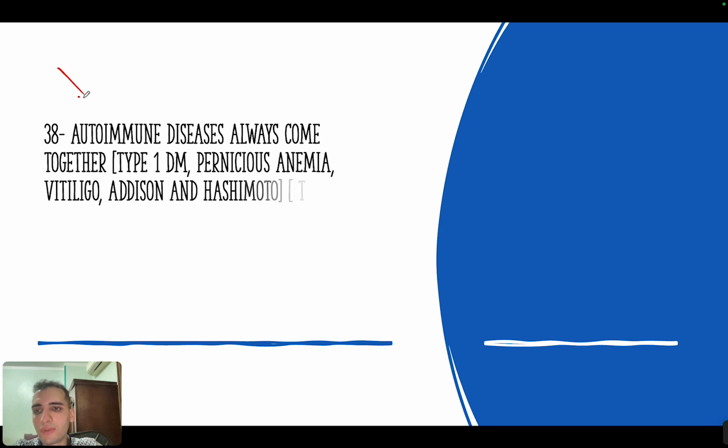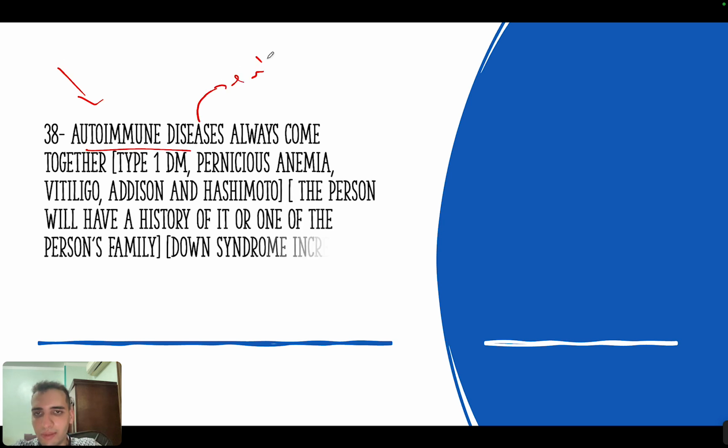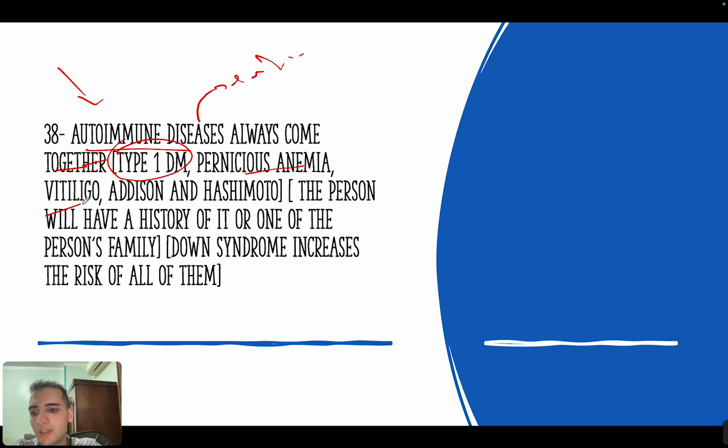Now, another important concept is that autoimmune diseases, specifically in the endocrine system, usually come together, okay? So usually you will see type 1 diabetes mellitus, which is autoimmune. You will see pernicious anemia, which is antibodies against the gastric mucosa. You will see vitiligo. You will see Addison disease. You will see Hashimoto thyroiditis. All of these are autoimmune problems in the thyroid gland, in the adrenal gland, in the skin, in the stomach, in the pancreas, and they always come together. So they will give you a history of a person that has another family member, or this person itself has another autoimmune condition, and then they will somehow ask you about another autoimmune disease that comes with it, okay?